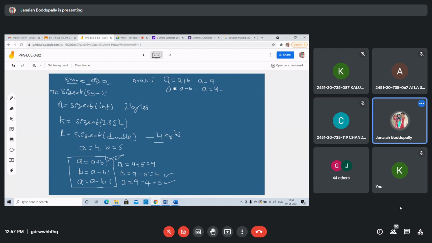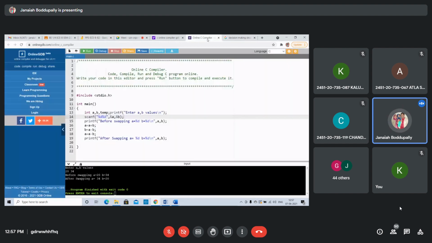So you can't use B equal to A minus B as the third. We should use B for the second statement, and A equal to A minus B is the third step. Order is also very important, students. You should take the same order: A equal to A plus B, B equal to A minus B in the middle, then A equal to A minus B. Got it?